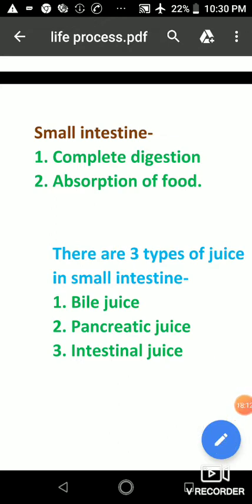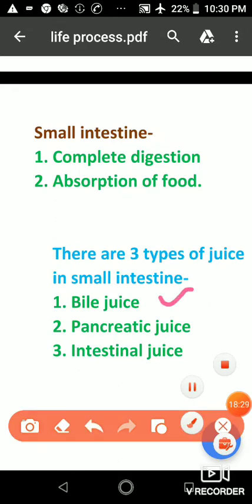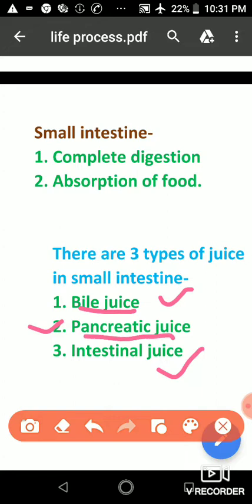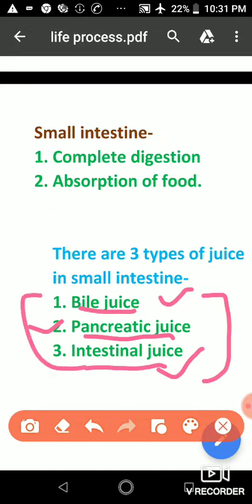Students, I have just told you that complete digestion occurs in the small intestine. For that there are three types of digestive juice present inside the small intestine. These three types of juice are: first is bile juice, second is pancreatic juice, and third is intestinal juice. These three types of juice are present in our small intestine.